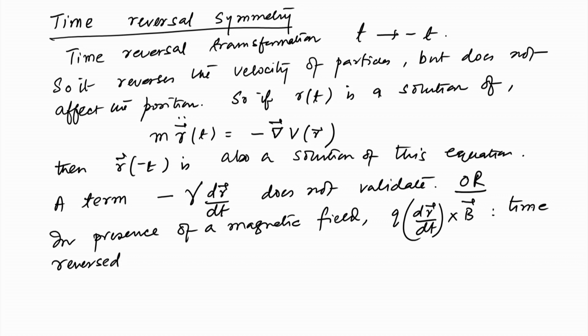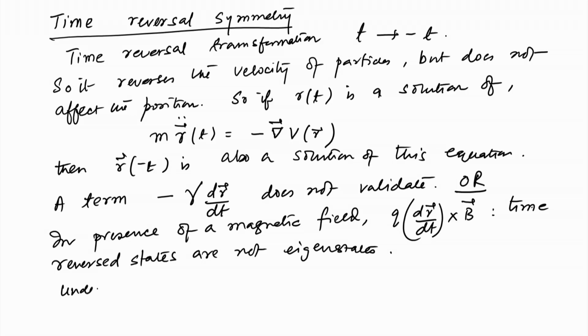And hence we can say that the time reversed states are not eigenstates of the Hamiltonian. And this holds because of the loss of invariance under the reversal of velocities. So, if the velocities are reversed, then of course, the time reversal invariance does not hold good.